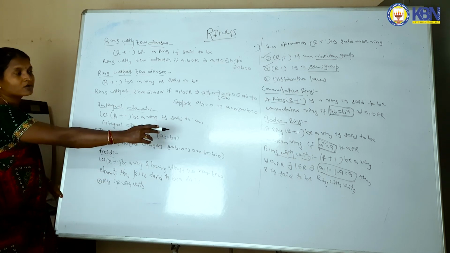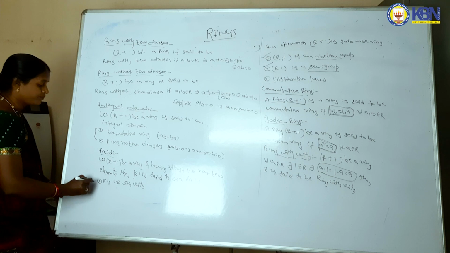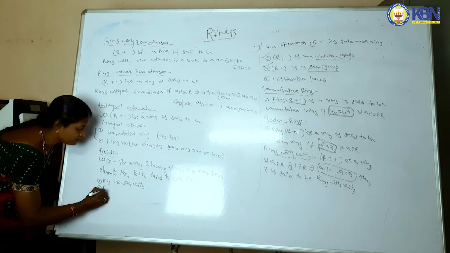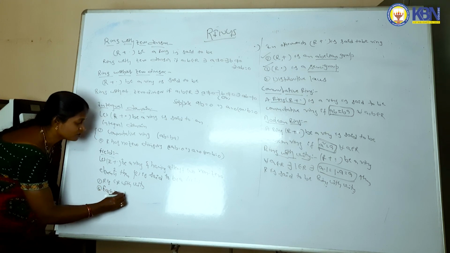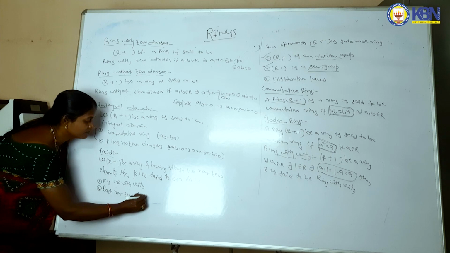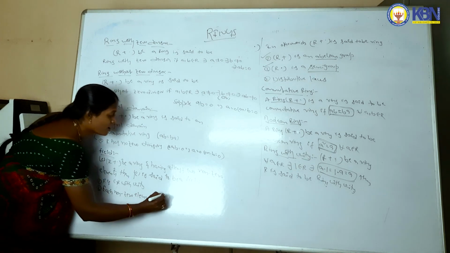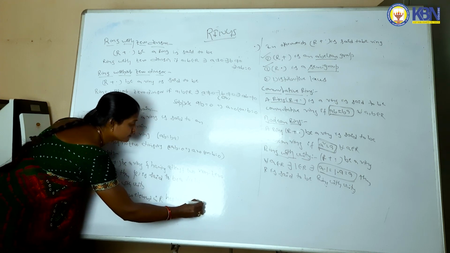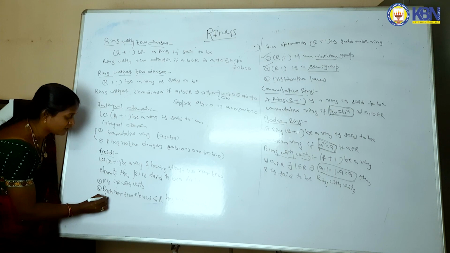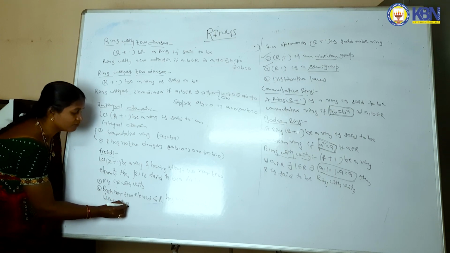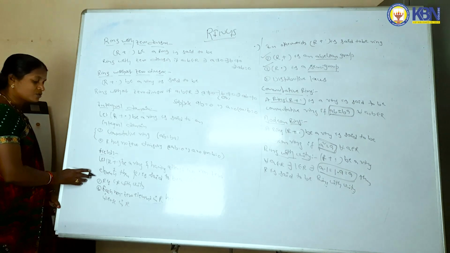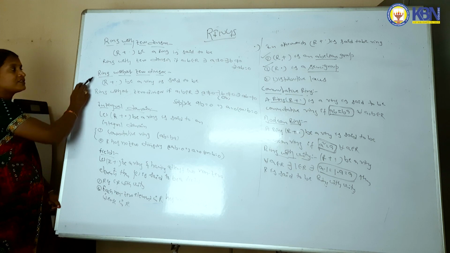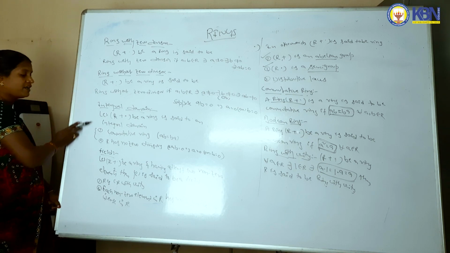Unity means A dot 1 is equal to 1 dot A is equal to A. And another one is each non-zero element in R has multiplicative inverse in R. Okay, these two axioms are satisfied, then you can say that it is a field. Is it clear? Ring with zero divisors, ring without zero divisors, integral domain, field.